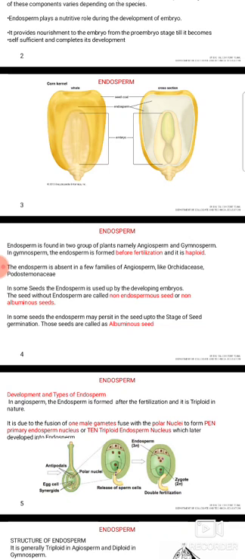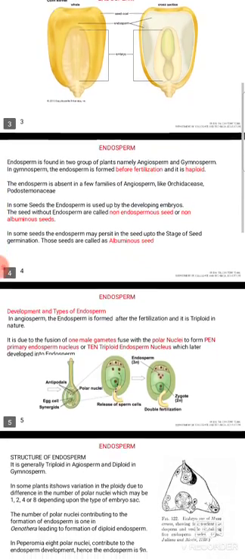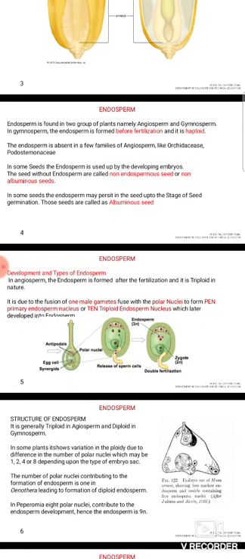In some seeds, the endosperm may persist up to the stage of seed germination. Those seeds are called albuminous seeds. So the seeds are classified into two types: albuminous seeds, which possess the endosperm till the stage of seed germination, and non-albuminous seeds, where the endosperm is completely utilized by the developing embryo.